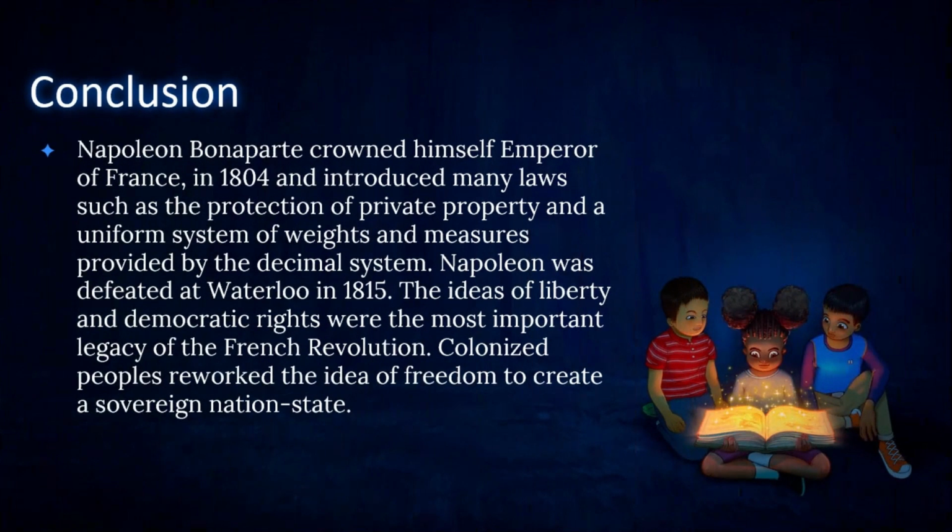Conclusion. Napoleon Bonaparte crowned himself Emperor of France in 1804 and introduced many laws such as the protection of private property and a uniform system of weights and measures provided by the decimal system. Napoleon was defeated at Waterloo in 1815. The ideas of liberty and democratic rights were the most important legacy of the French Revolution. Colonized people invoked the idea of freedom to create a sovereign nation state.